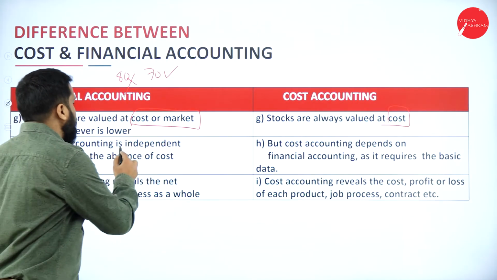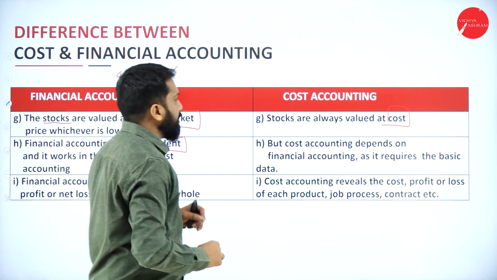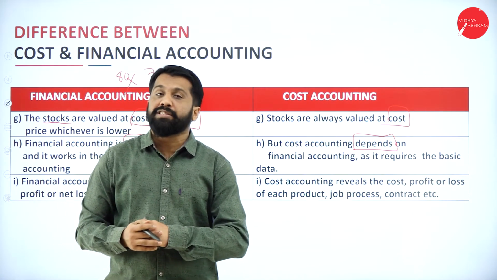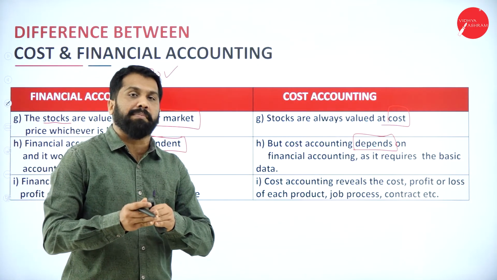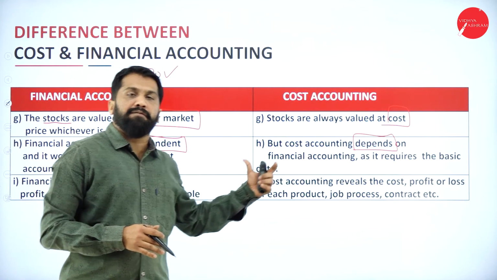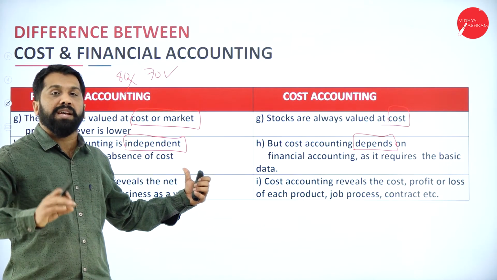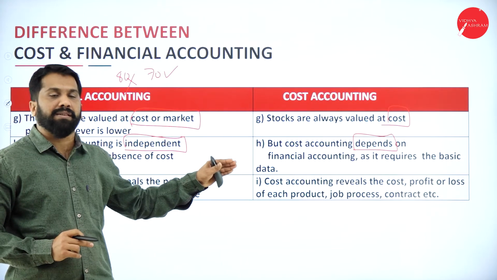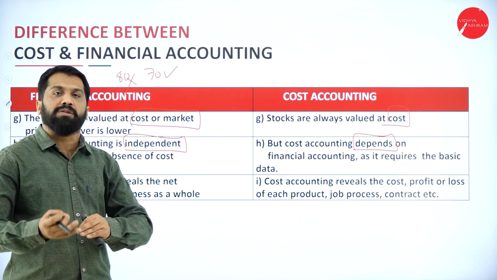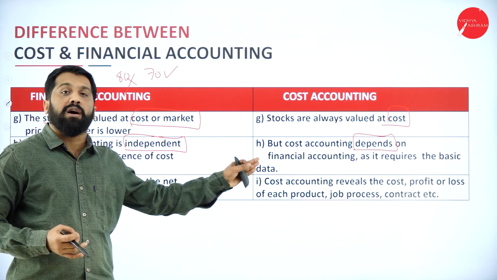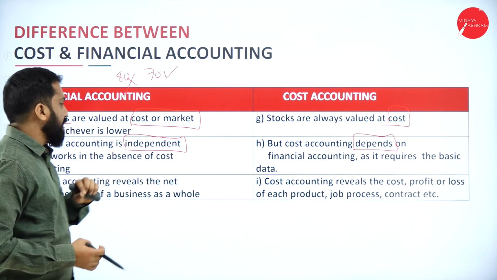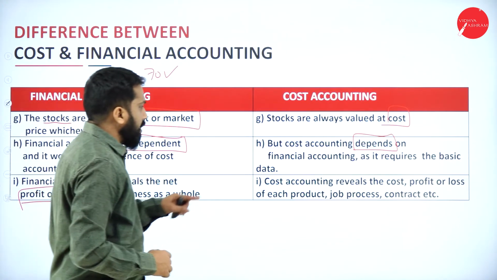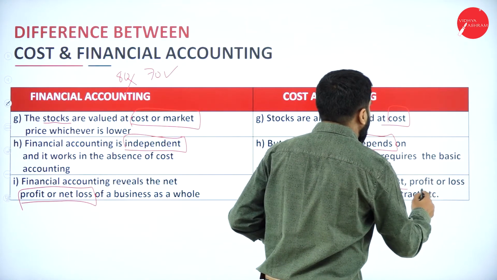Financial accounting is independent, but cost accounting is dependent. If you are supposed to make any changes directed by your manager, you should follow. But in financial accounting, you are not supposed to change even 1 rupee. Whatever the actual accounts are, you have to show them to the government. But in cost accounting, if you want to add 10 rupees more, you can add, because it is your purpose you are preparing for.